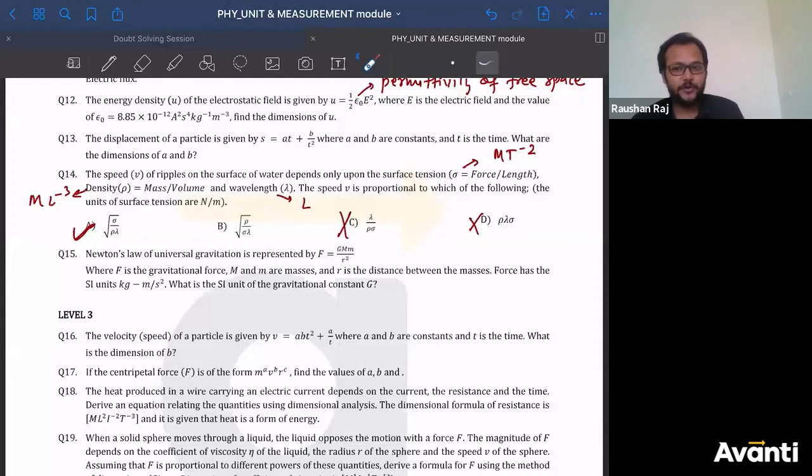So sometimes if you don't know the concept, or if you don't understand how to solve it, try to get the answer using the dimensional analysis method. At least 1 or 2 of them will be eliminated. All right. So that is why this chapter is very, very important. Please try to understand it in a better way, in a smarter way. All right, guys. Very good.